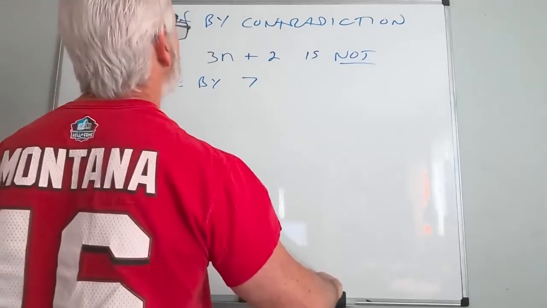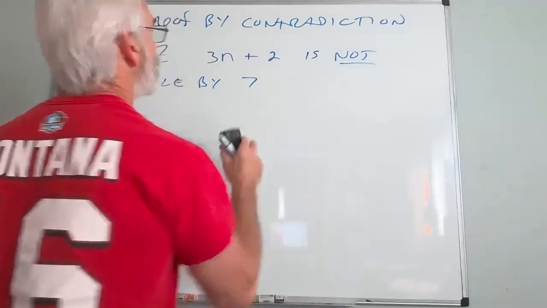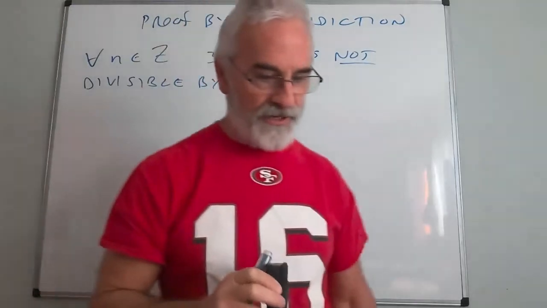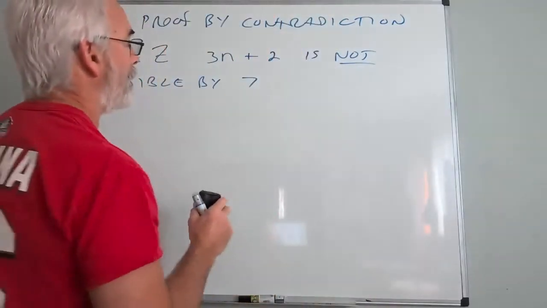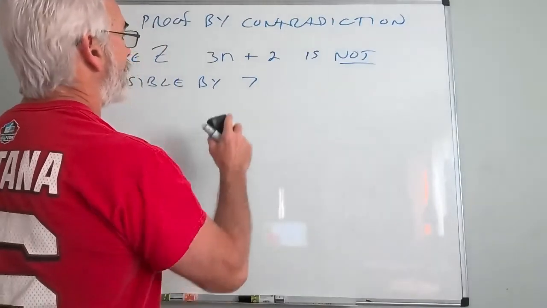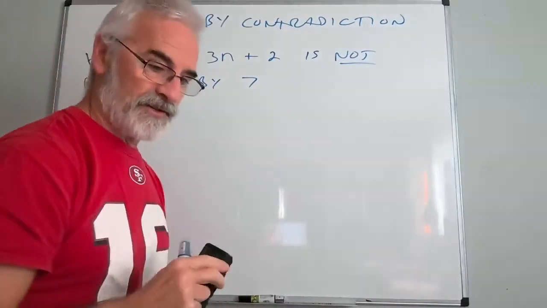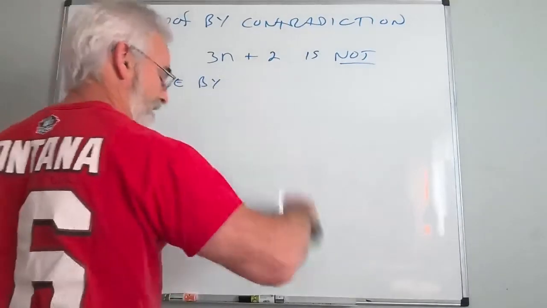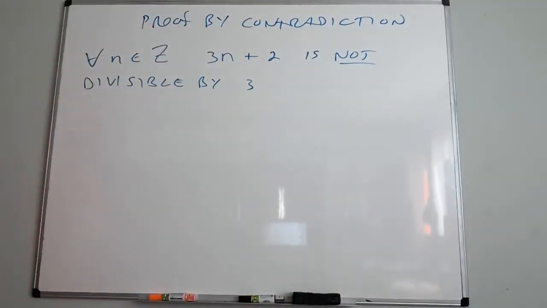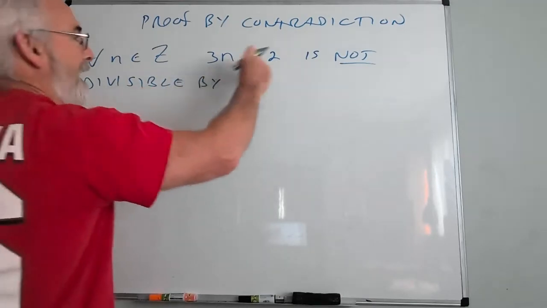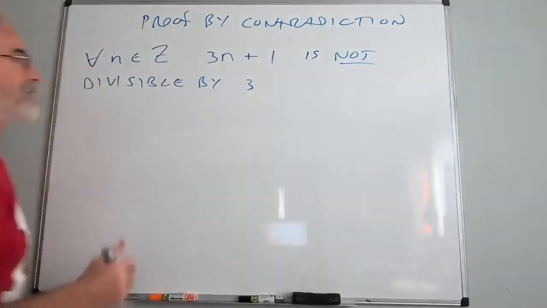Okay, so let me change this. Let's see, what do I want? I'm going to change it slightly because I want it to fail all the time. I'm going to change this just ever so slightly. Let me change that to 3. I think that one will fail. Yep. If n is an integer, actually, I'm going to make that a 1. I'm going to keep this really simple.